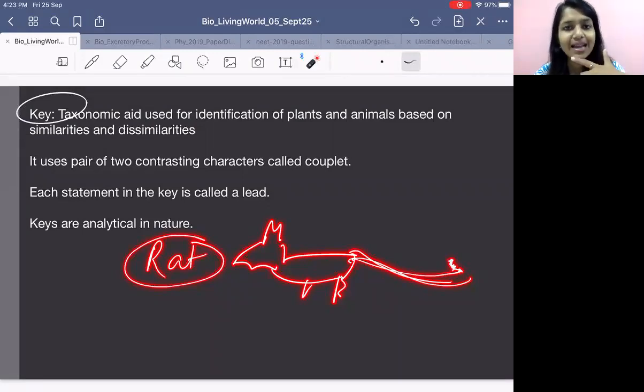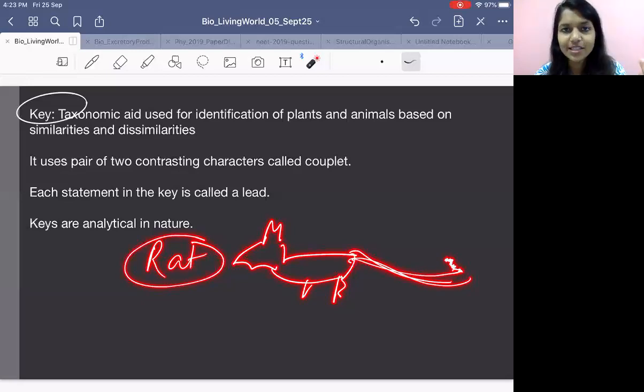You will go to the reptile section. You will again take characters and match whether the character is matching with the reptile character or not. Yes or no? No. You will move further. Apes, can they fly? That character you are taking. You are trying to match the character with apes. No, it cannot fly. Then you came to mammal.